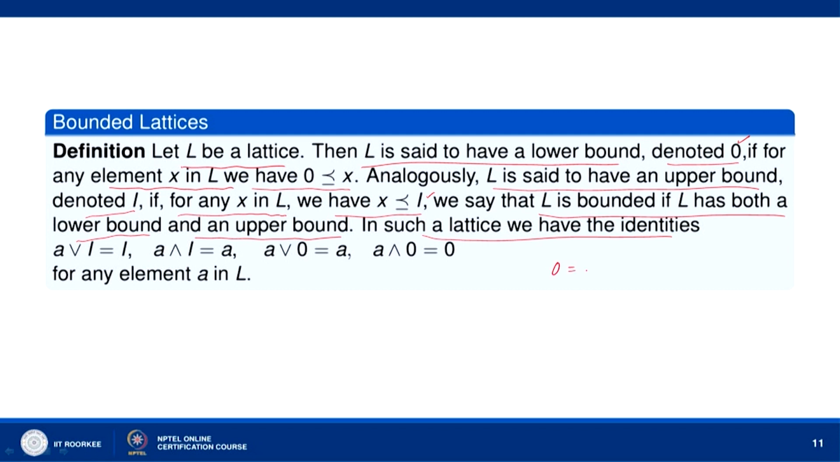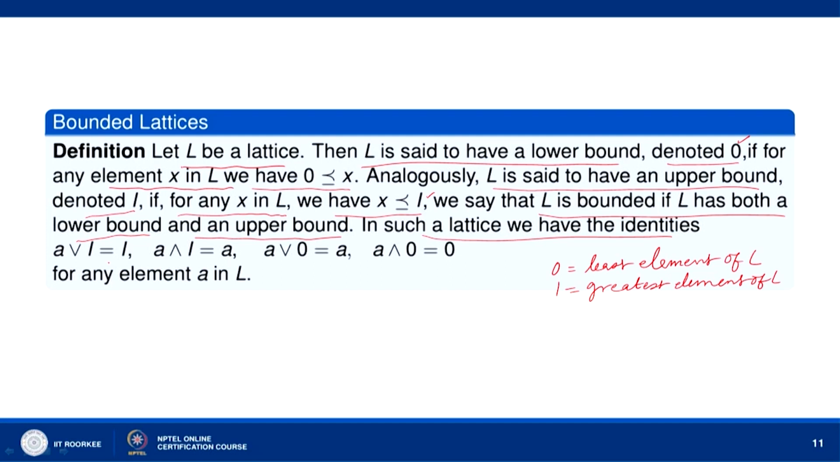So, 0 is the least element of L, and 1 is the greatest element of L. In other words, if L is a lattice, then it is called bounded if it has a least element as well as a greatest element. The least element is denoted by 0 and the greatest element is denoted by 1. Let us show these identities.